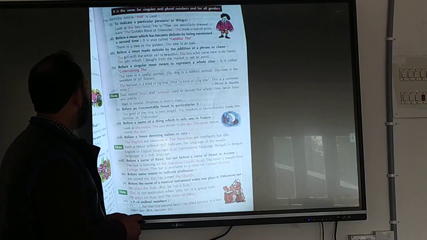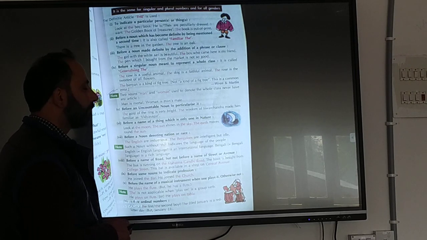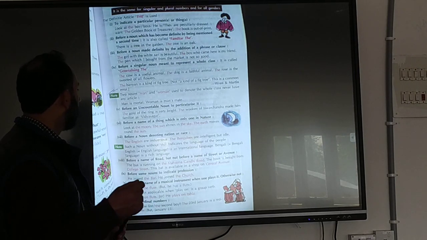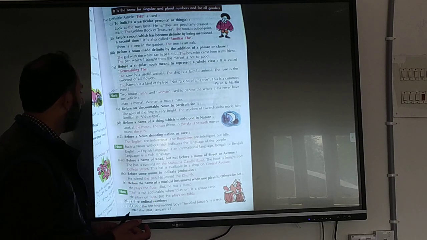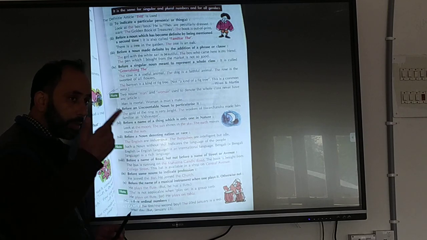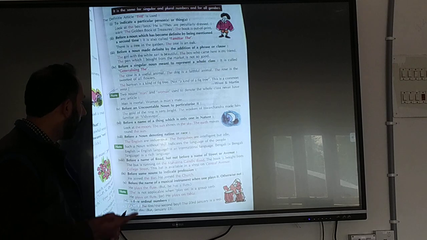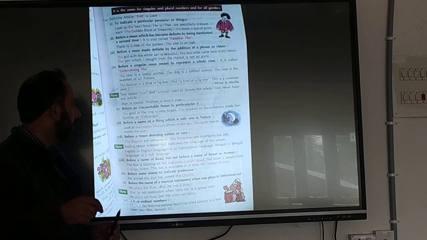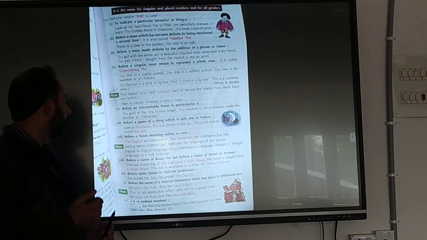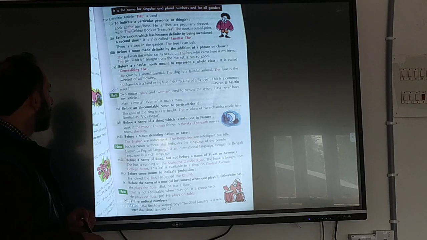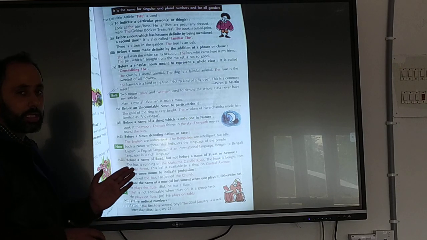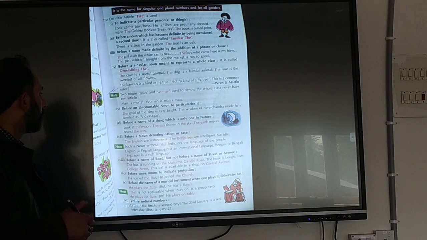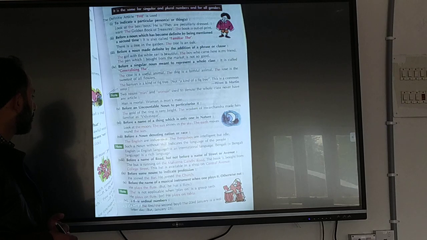Before uncountable nouns, to particularize them. Uncountable nouns are those we are not able to count, for example wisdom, for example gold. There we can use the to particularize it. For example, the gold of this ring, any particular gold, the wisdom of your. Before the names of things which are only one in nature, which are single, there we use the: the moon, the sun, the sky, the earth.